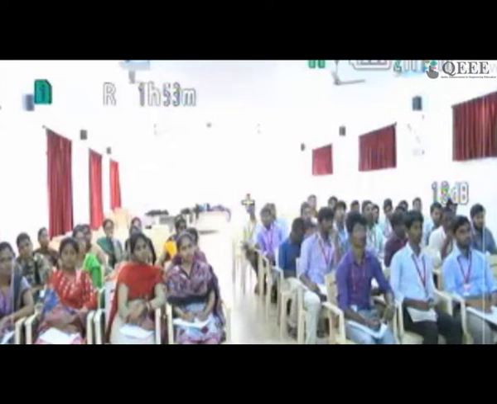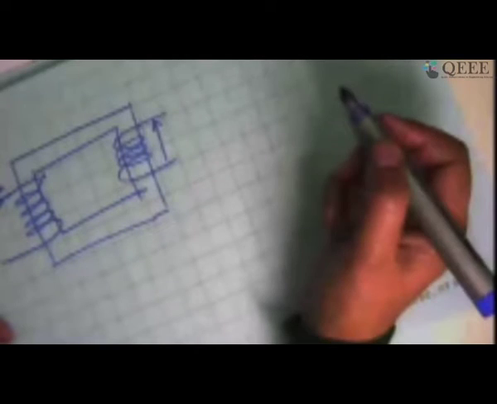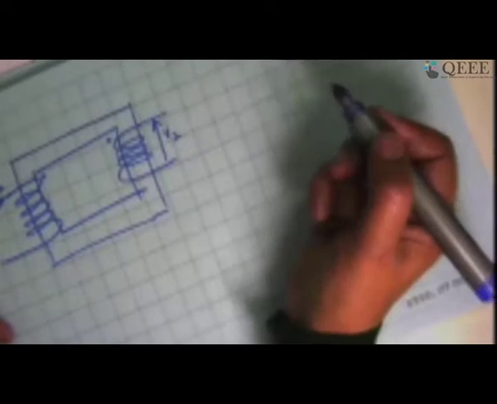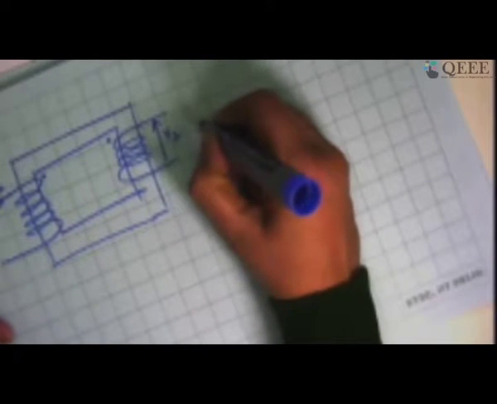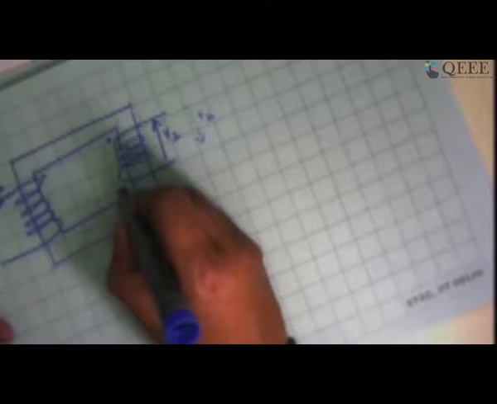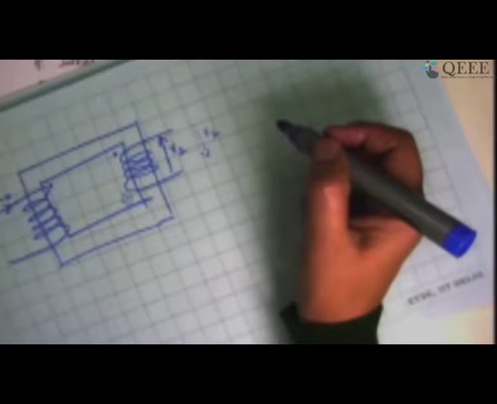If the winding voltage is in such a way that the voltage rise is shown in this direction, then I would say the dot is here. If the voltage rise is shown in the other way around, like the dotted line I have shown, then I should show the dot here. Where the dot goes depends upon the orientation of the winding.